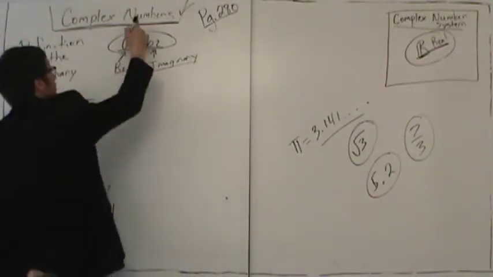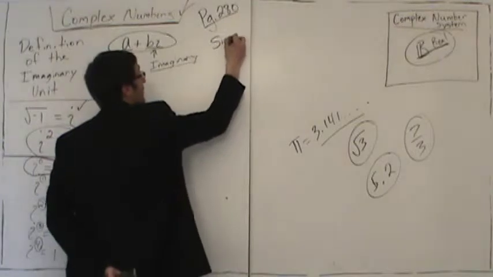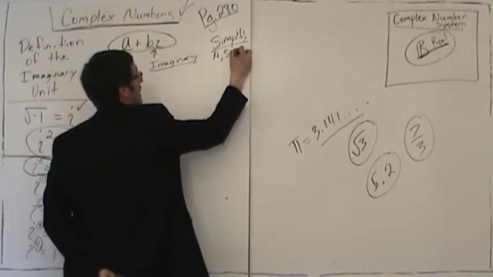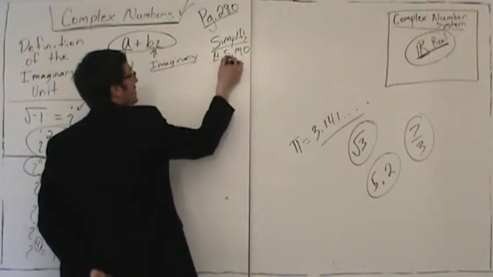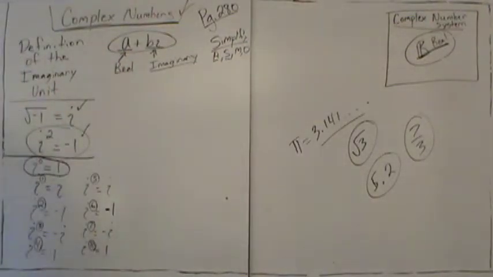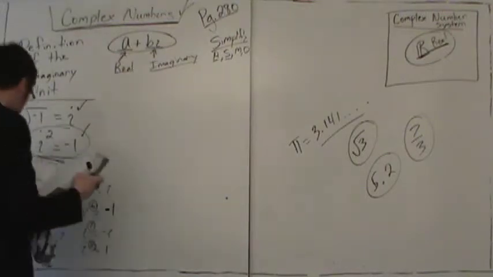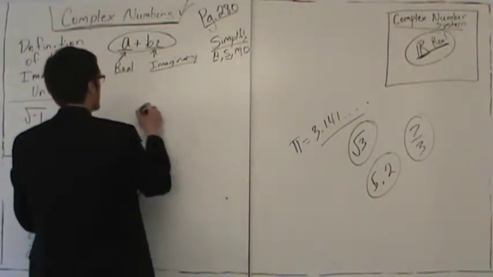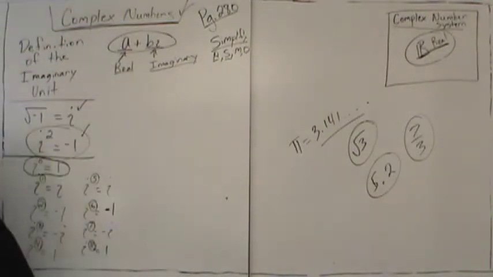So today, what are we doing with complex numbers? We are simplifying. Now simplify means what? Add, subtract, multiply, and divide. We're going to start with addition and subtraction. So we're looking at question number 11. Question number 11 on page 280.